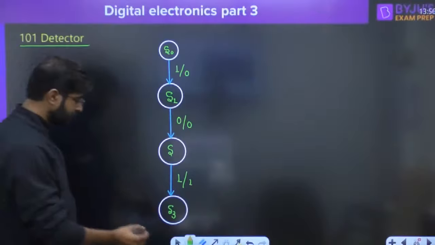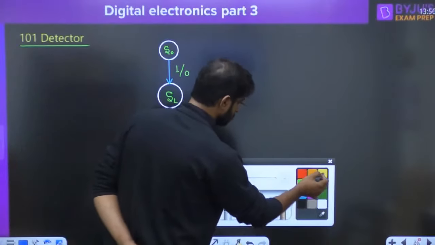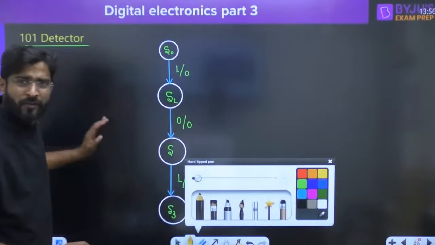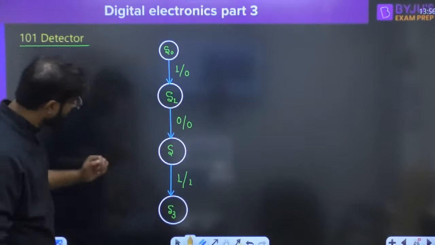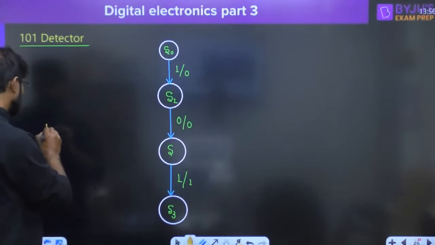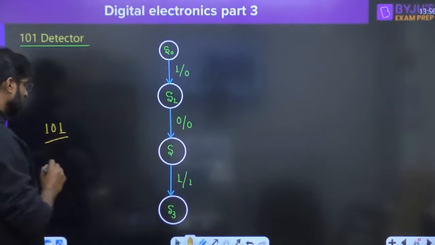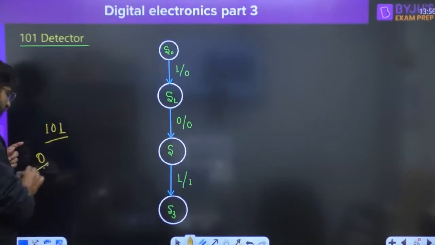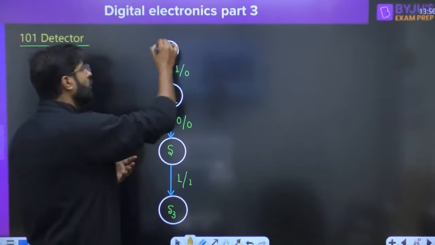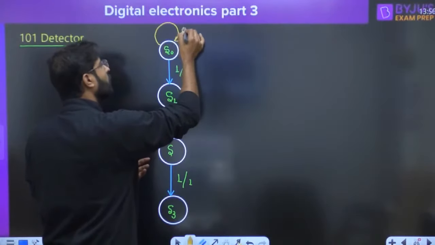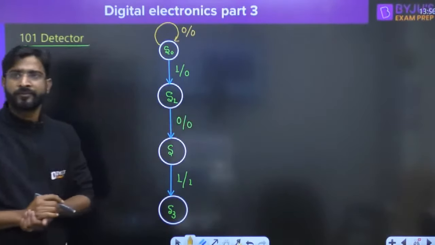Right, okay, now. So this is a very simple one, what we required, we have made it. Now, we required 101, try to understand. So if we do not require 0 in the initial, whenever they will give you 0 into the initial, we are not going to start the sequence. Right?